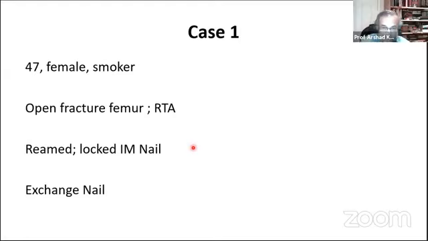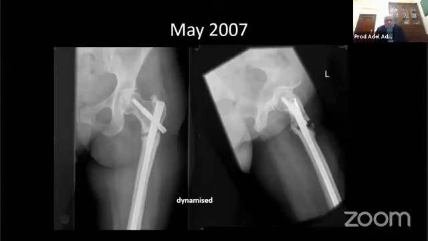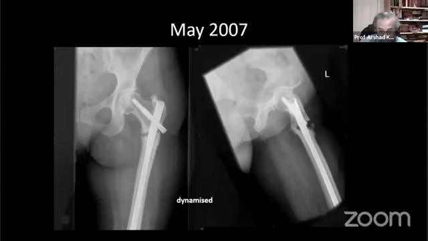So here is a 47-year-old lady, and I'm not going to say that's a blame, but she smokes. She had a high energy open fracture of the femur, so you can imagine that's pretty violent. She's already had 2 operations on her femur, and this is her. She's now been dynamized. So that's 3 operations by the time she comes to see us. And you look at that and you say, that should join up, shouldn't it? But it hasn't, 2 years down the road.